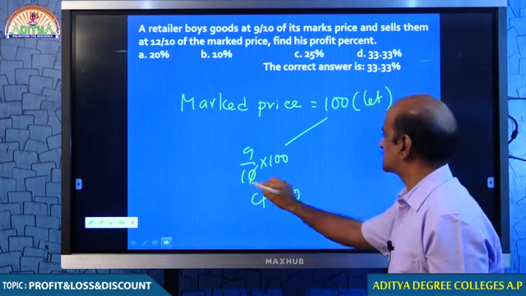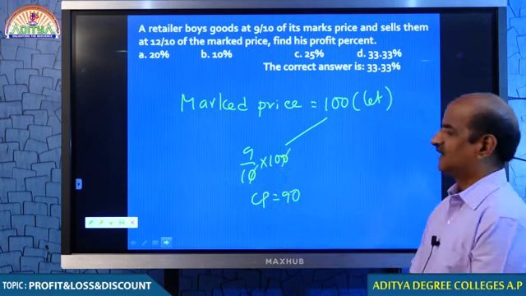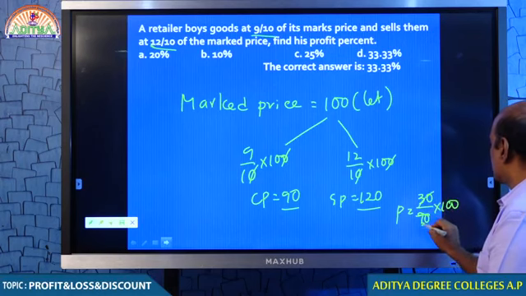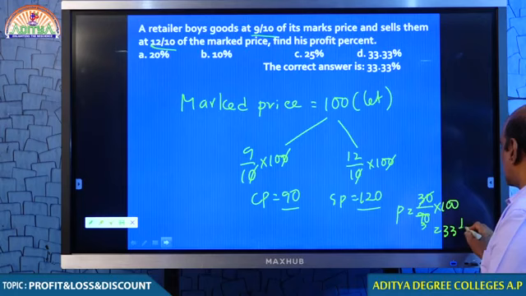You understand, my dear students? 9 by 10 of the price. How does he sell? 12 by 10 of the marked price. What is 12 by 10 of the marked price? 12 into 10, 120. 90 rupees is the cost and 120 rupees is the selling price. The difference is profit. Profit is 30 rupees. Profit percent is 30 by 90 into 100. Therefore, your answer must be 33 1 by 3%.